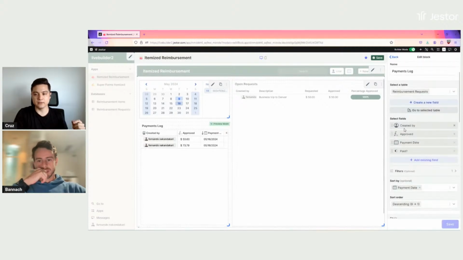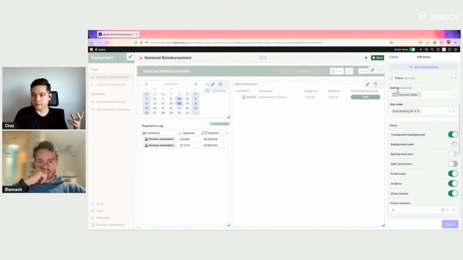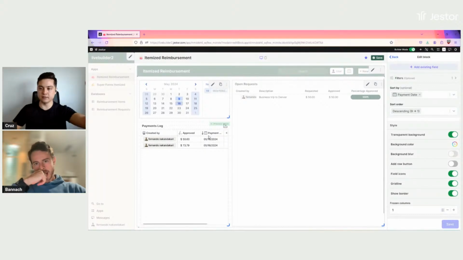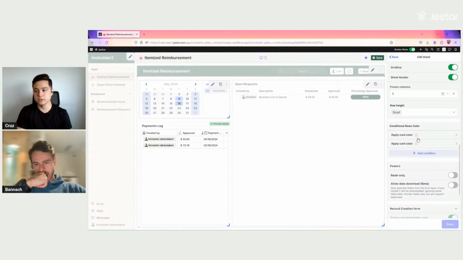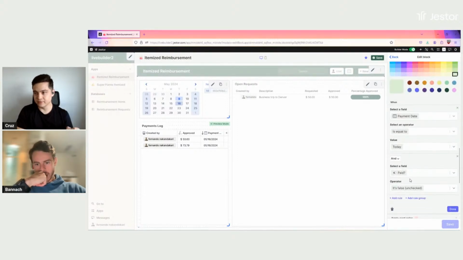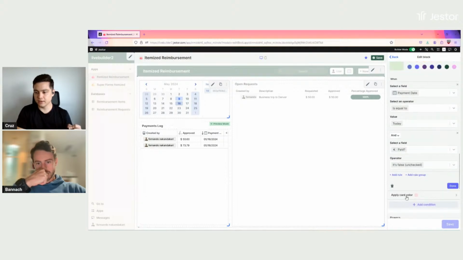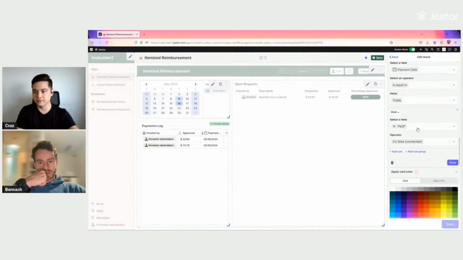So I see who created the request, how much was approved, the payment date, and whether it was paid or not. I'm only going to show things that are approved here. I'm sorting by payment date, so I'm seeing things more in the future or more recent in terms of payment date. They're going to move to the top, right? And also, we have conditional colors. So things that I have to pay today and are not yet paid are going to be colored green. And things that I have to pay and it's in the past, I'm going to color it red, right?